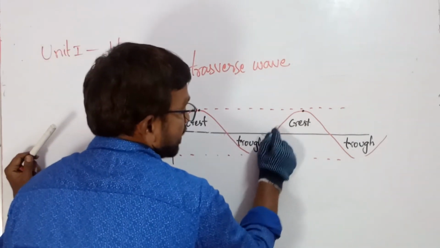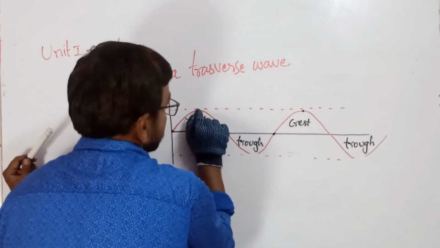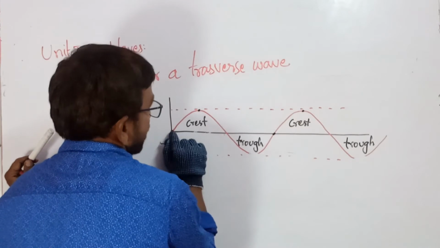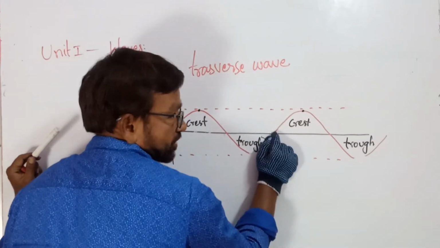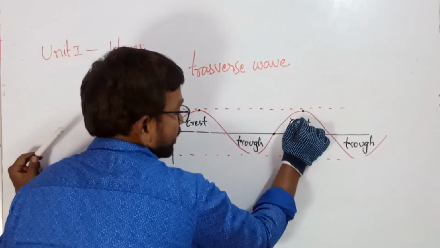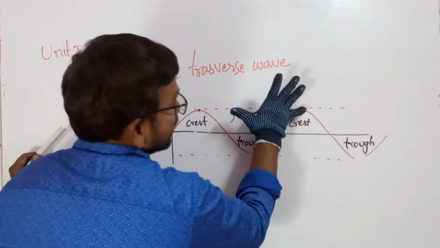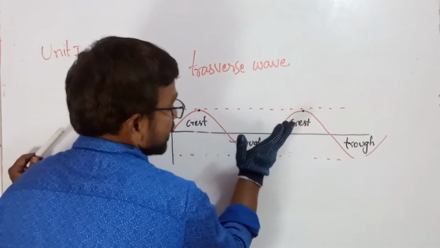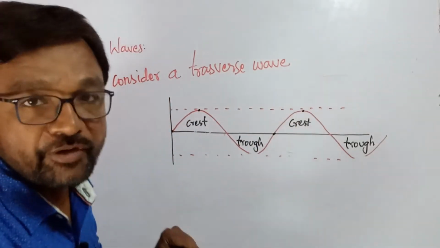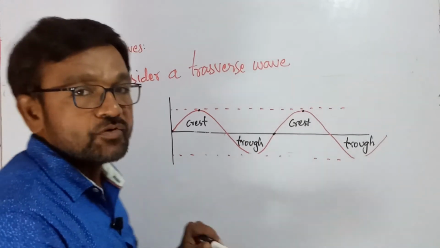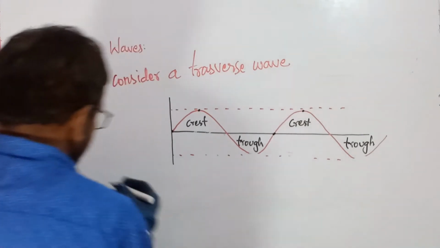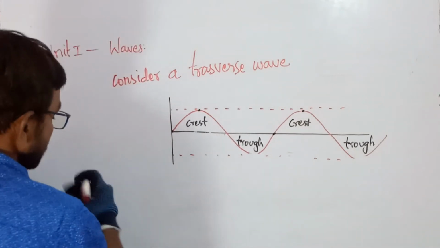This is the starting of crest. This is the starting of trough, and this is the midpoint of crest. This is the starting point of the next crest. From the starting point of a crest to the starting point of the next crest, the distance is known as the wavelength. So I can define wavelength as what? Wavelength.